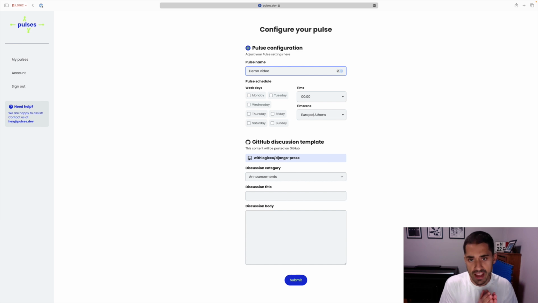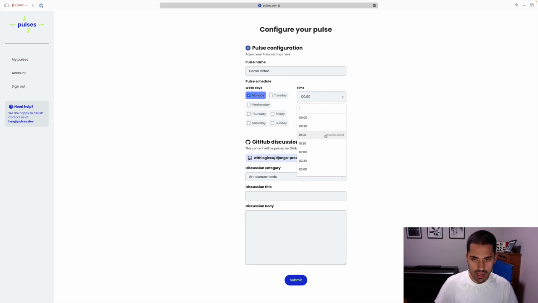The next thing that I have to do is set the schedule of my Pulse, which is the days of the week, the time and the time zone at which Pulsys will create a GitHub discussion based on the template that we will create later below. So in this case, I will pick just Monday, although I can also pick more days, as you can see, and set the time to, let's say, 8 p.m., which is the closest to now.